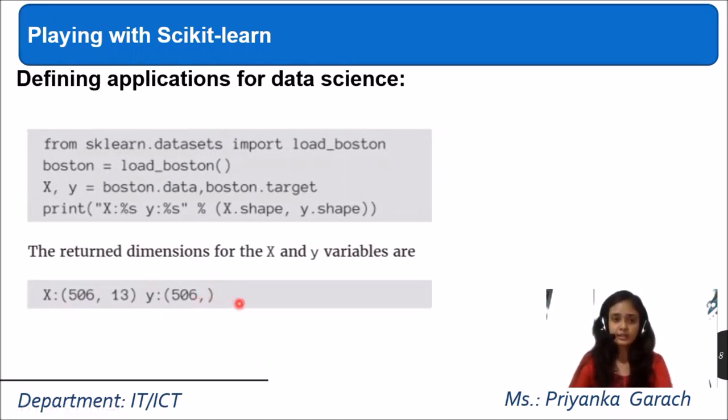We have already seen in the linear regression model that in spite of so many independent variables, we have only one dependent variable. Like this, we have only one column for y and various different columns for x. In simple linear regression we took only one x value and one y value. But when we are dealing with multiple linear regression, you can have multiple x values and one y value.